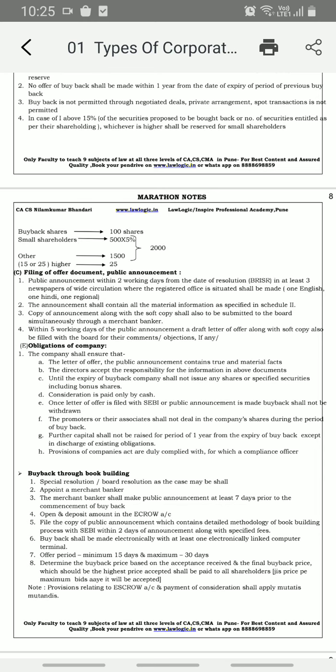That in case of the first method, the securities to be bought back, and there is probably a calculation mistake.